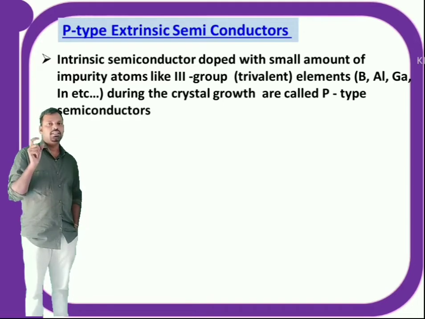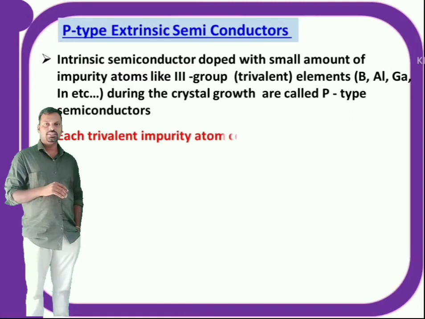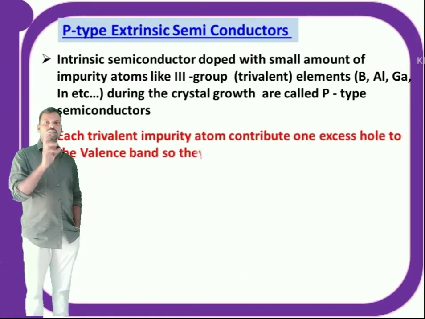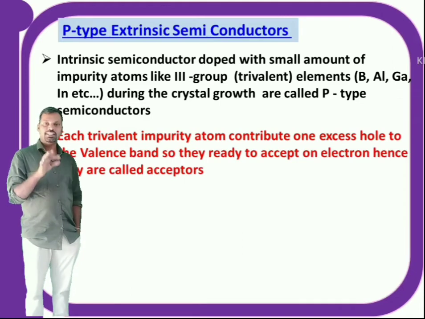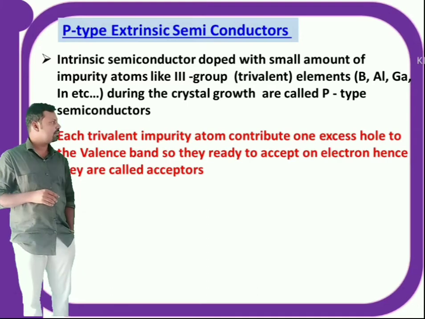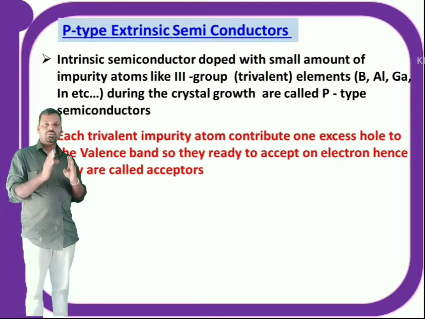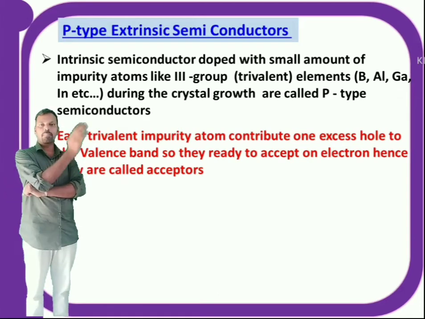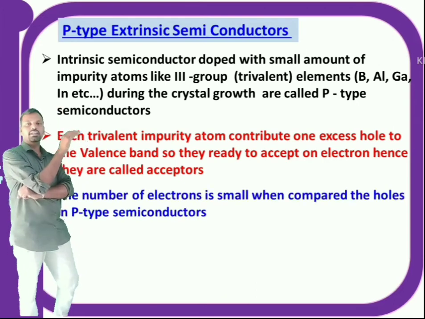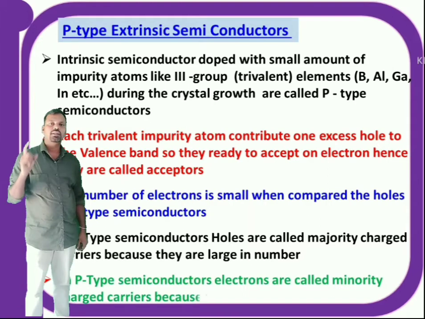p-type semiconductor. When pure semiconductor is doped with trivalent impurity, each impurity atom contributes one extra hole to the valence band. In this way, the number of holes increases with the impurity atoms. So the number of holes is too large in case of p-type. That's why majority charge carriers are holes in p-type semiconductor and minority charge carriers are electrons. So each impurity atom is creating one hole.